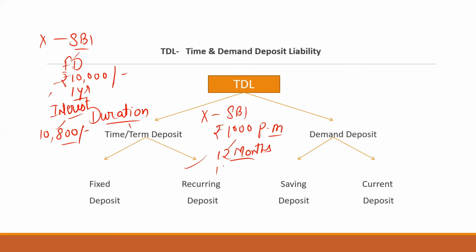So the principal is 12,000 rupees, and X is going to earn interest on 12,000. Simple to understand. He has broken the amount into installments per month. Sometimes you can do it quarterly, sometimes half yearly, depending on the contract with the bank. It is a modern way of FD. I guess this is clear to you. Recurring deposit means an installment based plan.